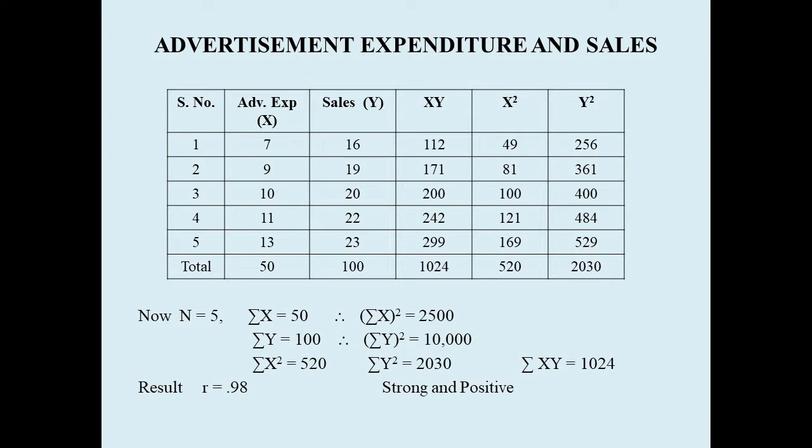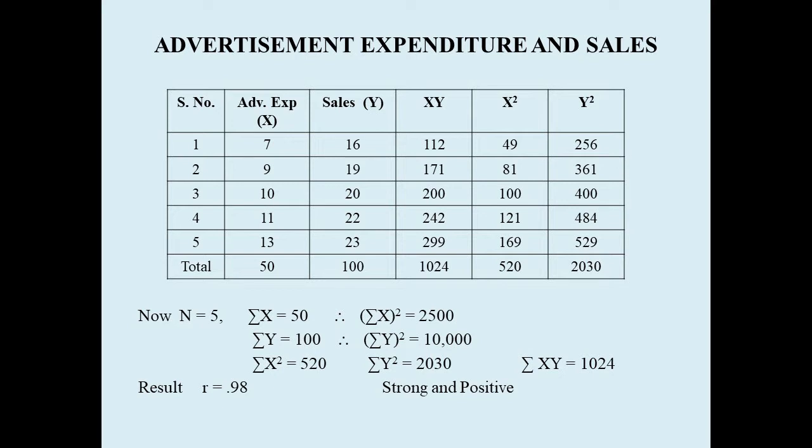Okay. Then we also have to have y square. Below, we have given all the values. N is the number of observations. Here n is 5 and sum of x is 50. Sigma x means the sum of the x column, which is 50. So like that, we have noted everything.